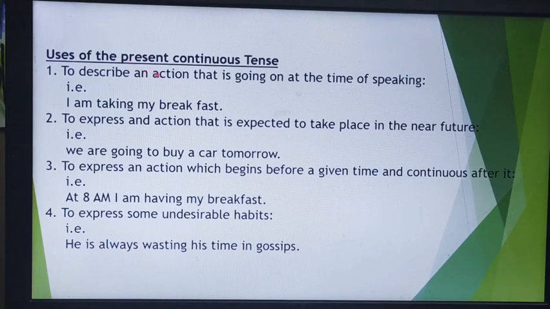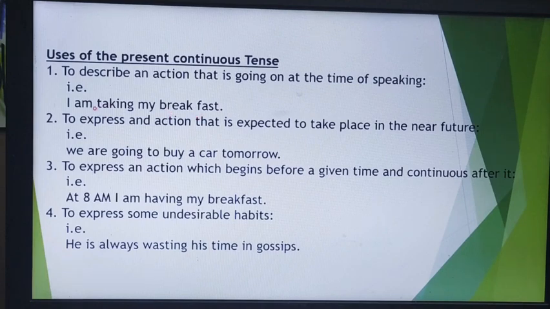First, to describe an action that is going on at the time of speaking. Whatever action is going on at the time of speaking can be described in present continuous. Like, I am taking my breakfast. What am I doing? I'm taking my breakfast. So with I we have used am, and with the simple base form we have used ing to show the continuity of an action.